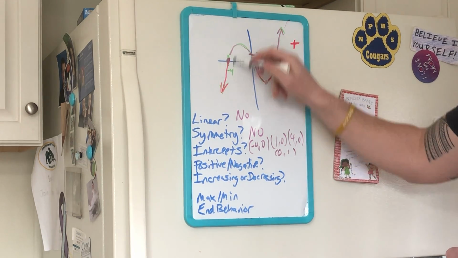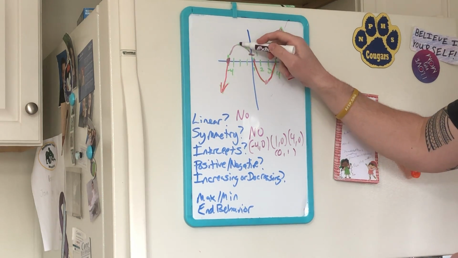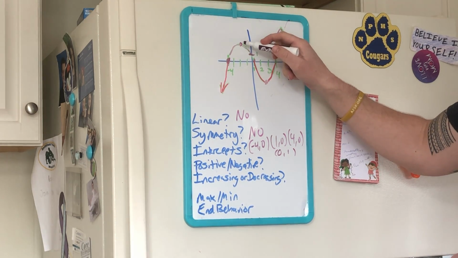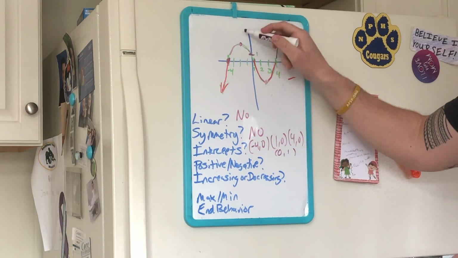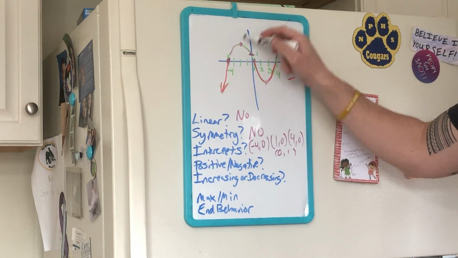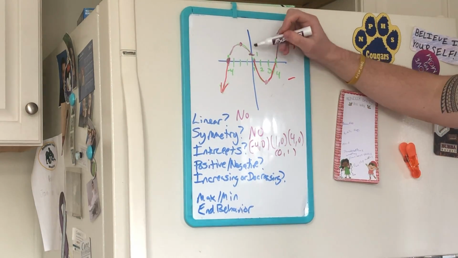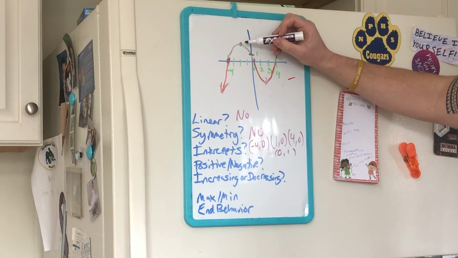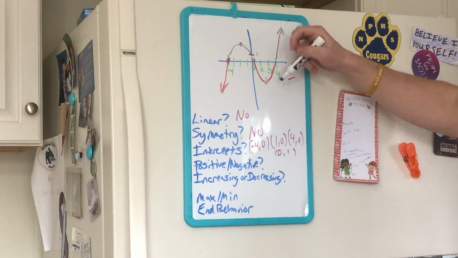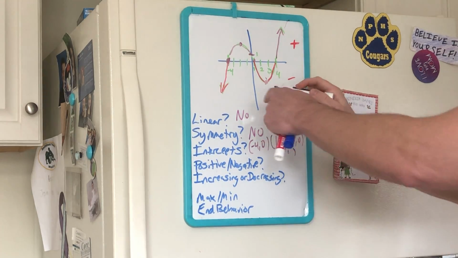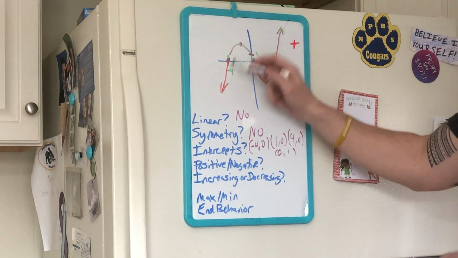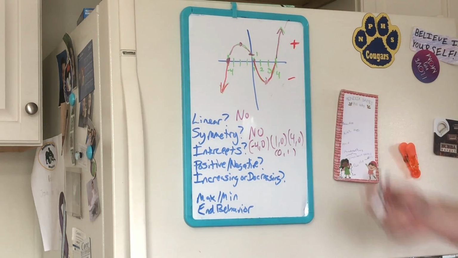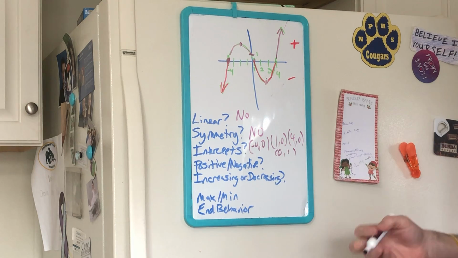It's also increasing right here. It's increasing from, let's say that point's -2, from -2 to negative infinity, increasing. And it's decreasing this way, going from left to right. It goes from -2 to 2.5. Okay, so increasing is this way, decreasing is this way. So kind of like positive slope versus negative slope.